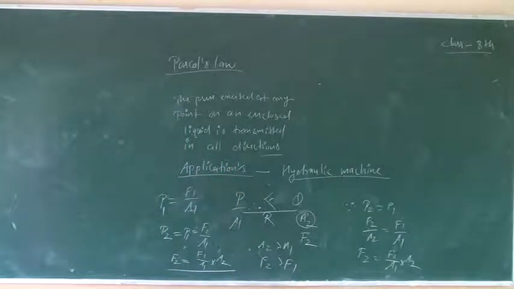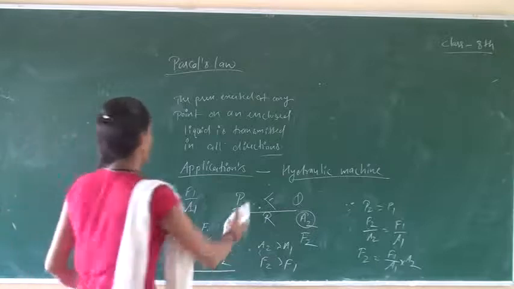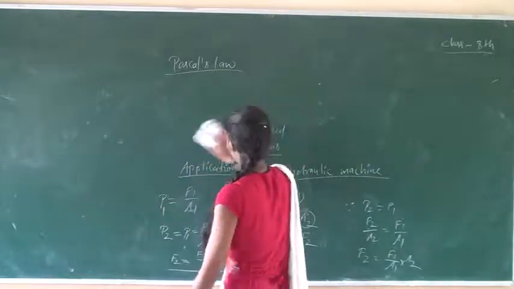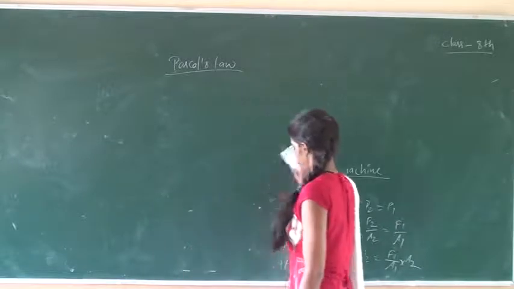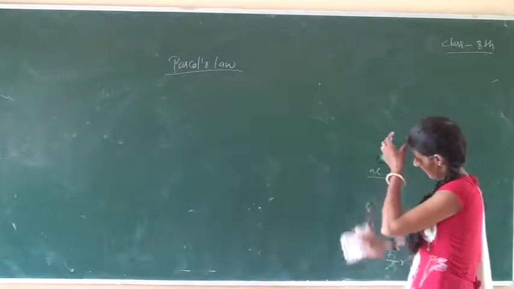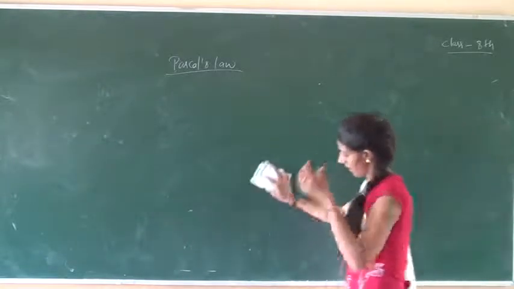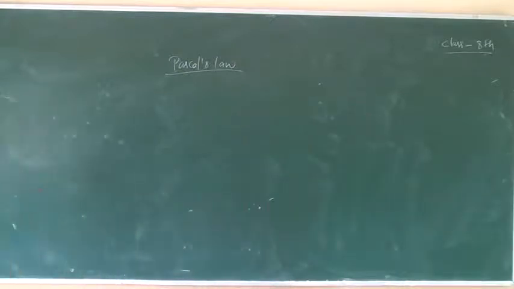After that, examples of a hydraulic machine. A hydraulic machine works on Pascal's law.